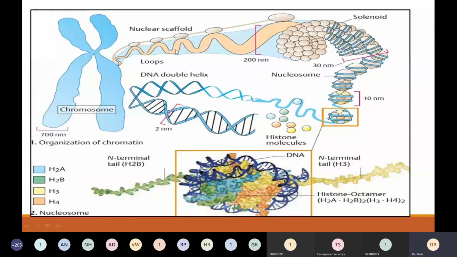Here you can see the DNA wound around the basic protein, and each unit is a nucleosome. This one structural unit of chromatin, the nucleosome, definitely plays a very important role in regulation of gene expression. You will understand as I take the levels of gene expression one by one.